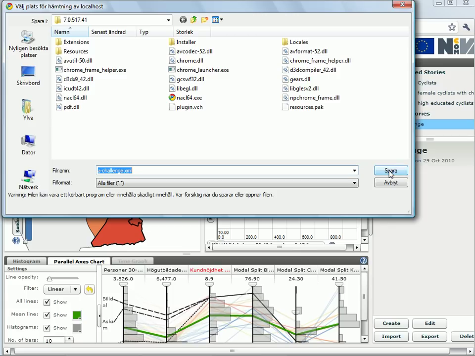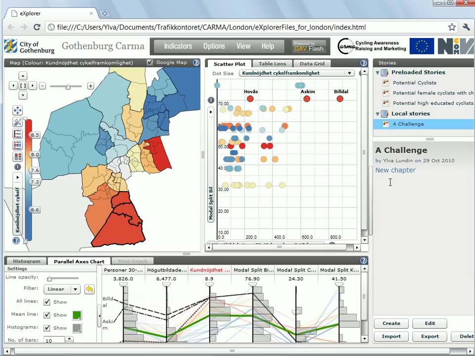And if I save it there, I can send that file in a normal email to Camilla. And when Camilla gets the email, she can open it by clicking Import, find the file and open it, and she will be able to see exactly this view that I wanted her to see.